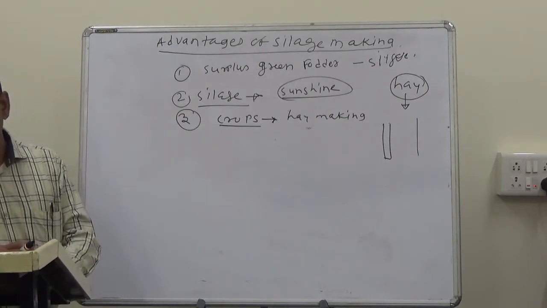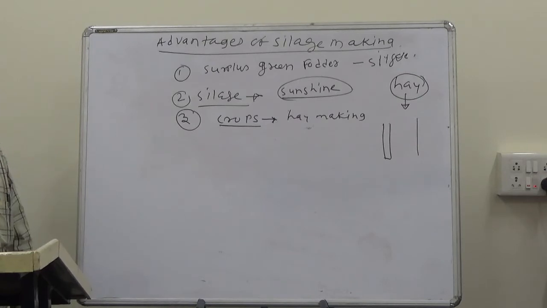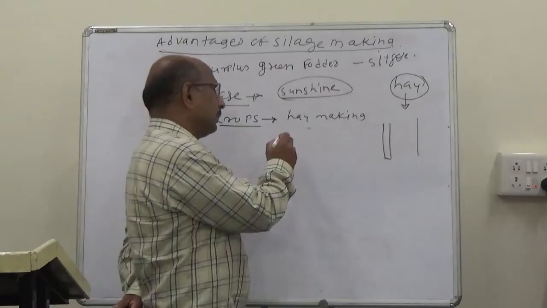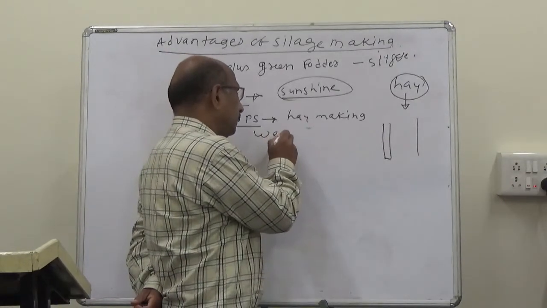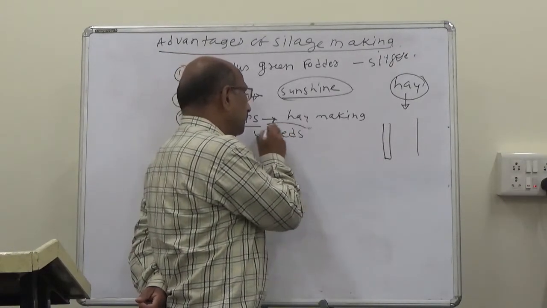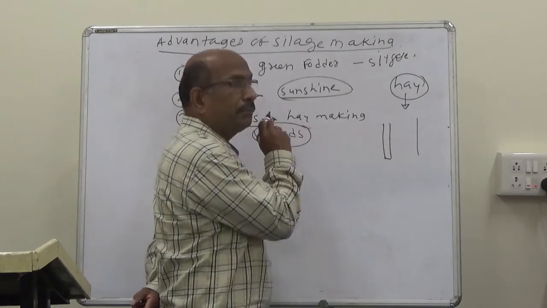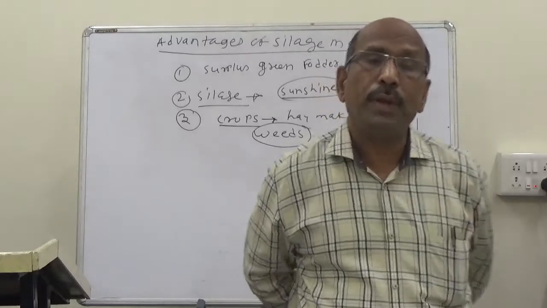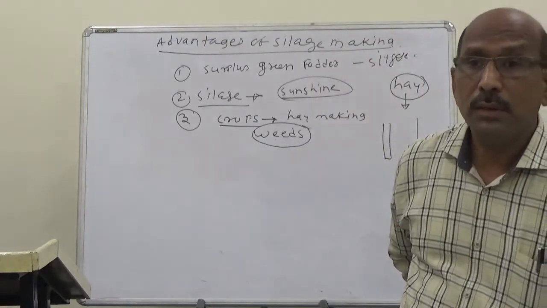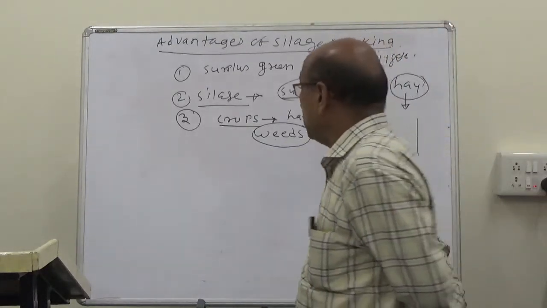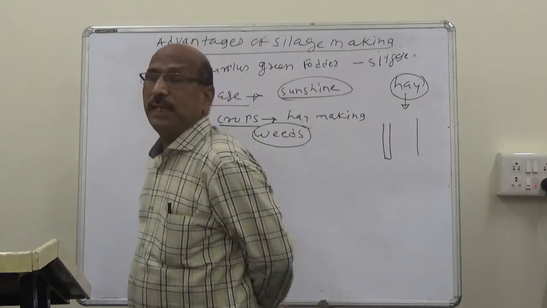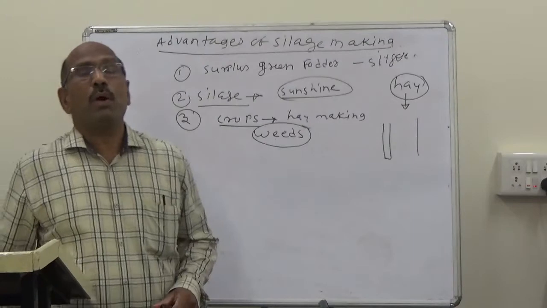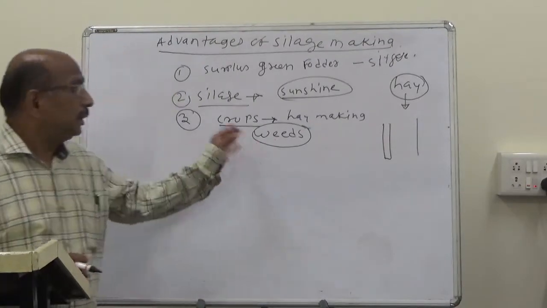So the crops which are not suitable for hay making can be utilized for making good silage, even weeds. What are weeds? Weeds are unwanted plants which are not commonly fed to animals. That is what unconventional feeds are: feeds which are not commonly used for feeding purposes. So these are the weeds.